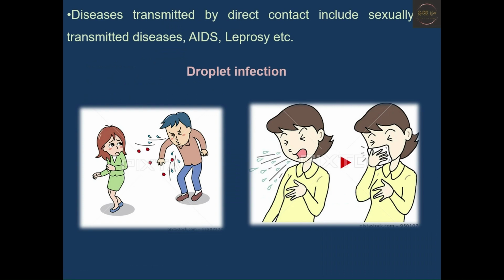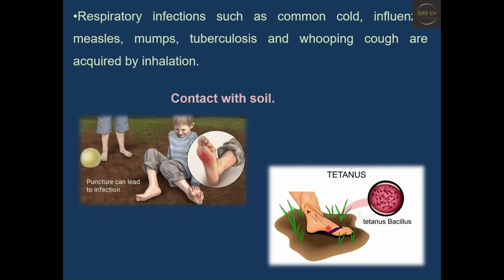Now, coming to droplet infections. Droplet infection can spread infectious agents from one person to another by droplets, which contain the moisture released from the upper respiratory tract either by sneezing or coughing. So, droplet infections can spread very rapidly. Some of the infections which can be caused by droplets are the common cold, measles, mumps, tuberculosis, cough, etc.